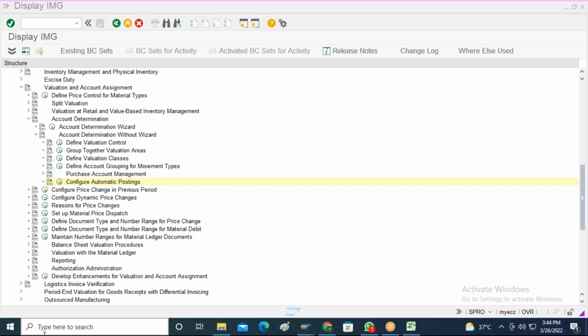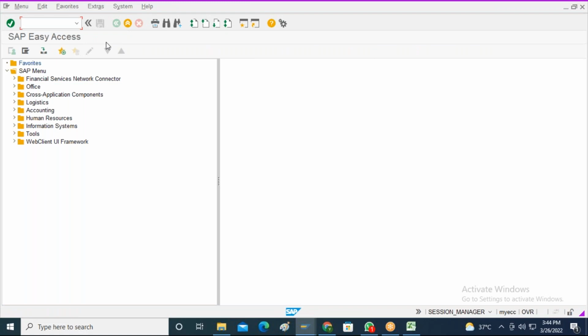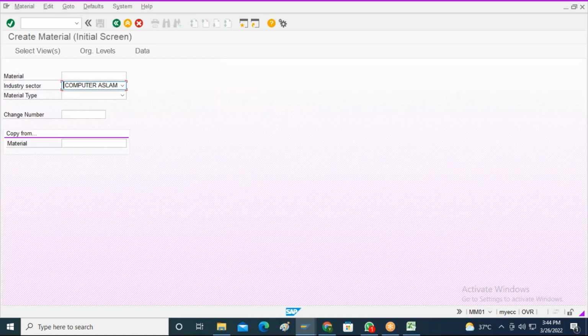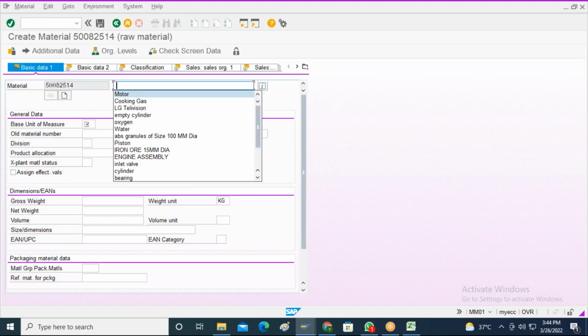Okay, let me now create one purchase requisition. First, I will try to create one material. In the material master, I will put the valuation class as 3020. I will go to MM01 and try to create one raw material.